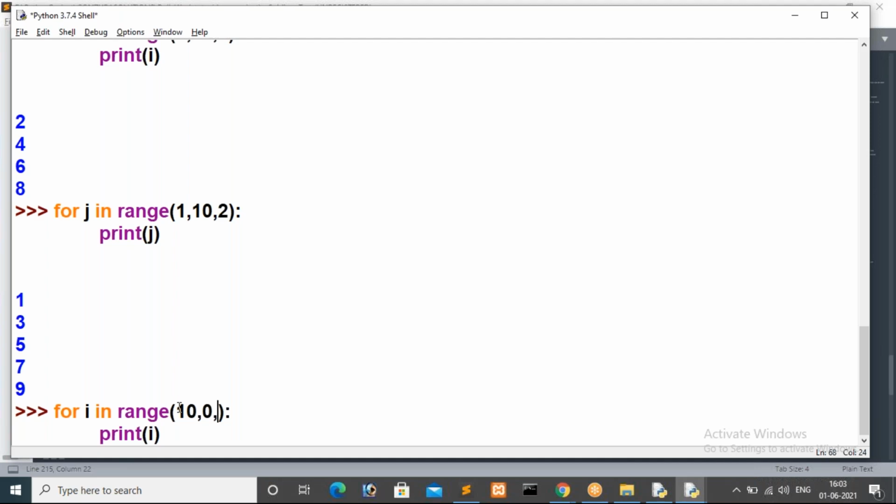In the first iteration we are getting 10. In the second iteration we have to get 9. For 9, what do we need to do? We have to decrease that 10 value by 1, so we have to specify minus 1 here.